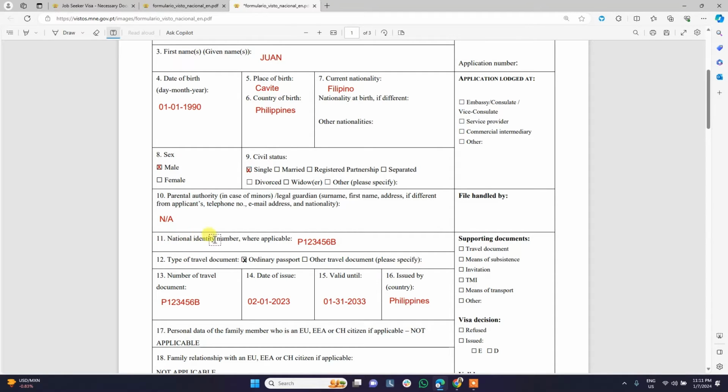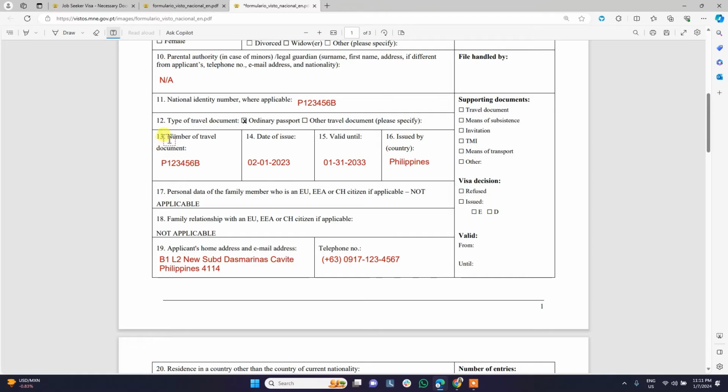The national identity number is the passport number or the national ID number. And then type of document, it will be an ordinary passport. And in this part, we'll need to input our travel document details. So that is the passport number, the date of issue, valid until, and issued by which country.